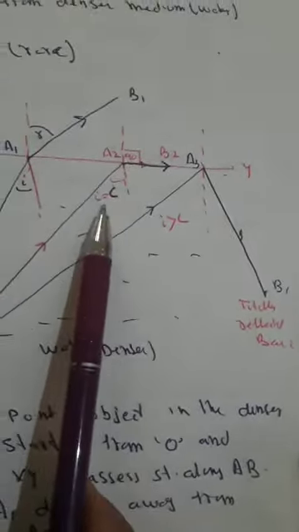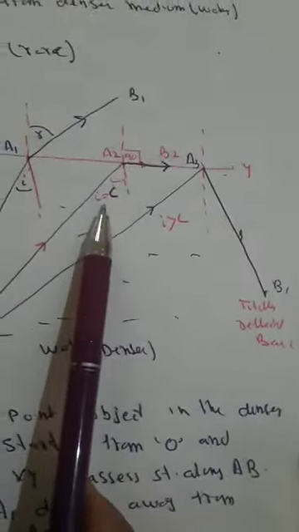When we further go on increasing the angle of incidence, greater than the critical angle, the refracted ray comes back in the denser medium. This is called total internal reflection. Here angle i is greater than the critical angle. This is called total internal reflection.